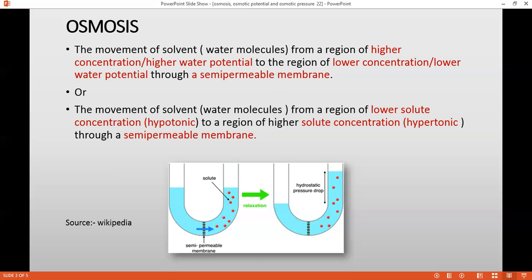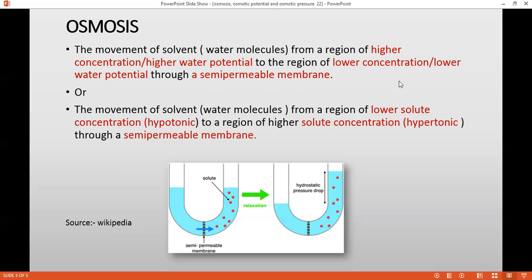So when I'm talking about pure water, always remember one thing. In pure water, the water potential is highest. That is 0. Okay. So if someone says higher water potential, that means that water is pure. If I'm saying lower water potential, that means I have added some solute to that particular water. Okay. So higher water potential means low solute concentration.